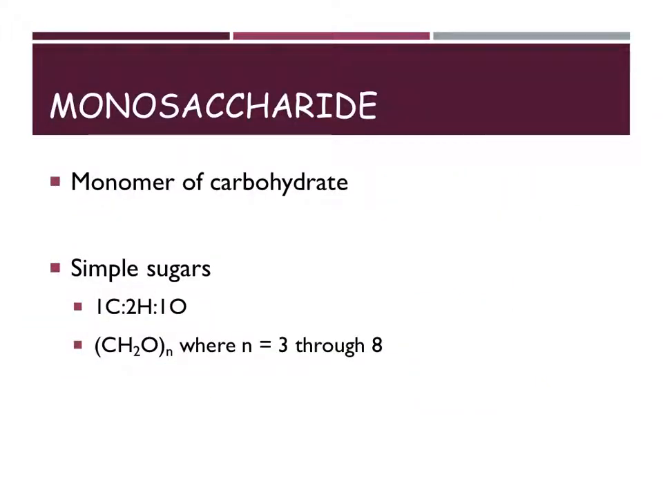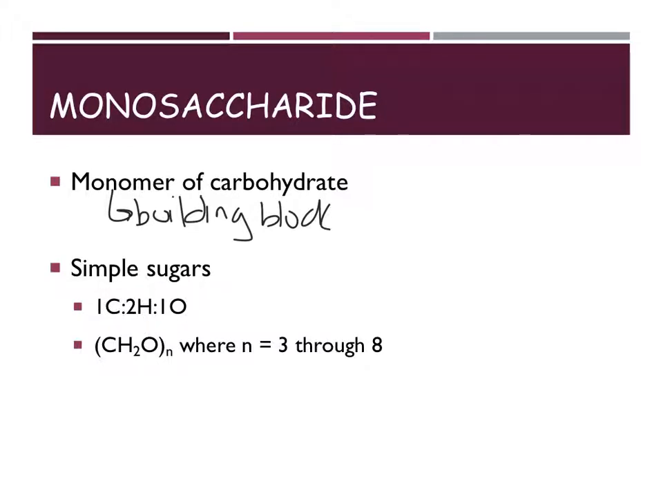So we're going to start with talking about monosaccharides. So monosaccharides are the monomer, or remember, monomer means it's a building block. So all sugars, all carbohydrates are made out of a monosaccharide. Monosaccharides are termed simple sugars, where we have a ratio of 1 carbon to 2 hydrogens to 1 oxygen for